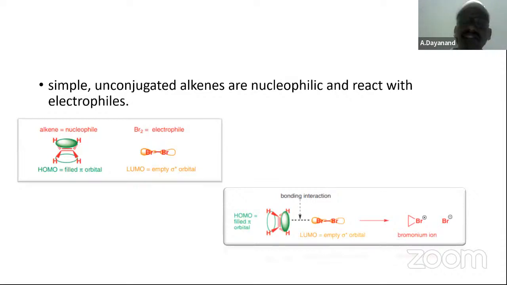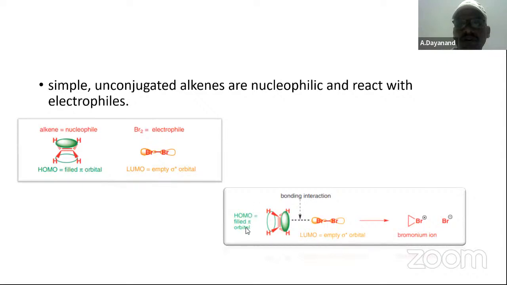Whenever there is a reaction, you know that the orbitals are going to interact. Because of the interaction between the orbitals only, the reaction takes place. For example, here alkene is a nucleophile. It has filled pi orbitals, with electrons in this pi orbital. Whereas the LUMO, the lowest unoccupied molecular orbital, is in bromine. It has an empty sigma star orbital. It is an electrophile. When the reaction takes place, they are going to interact.